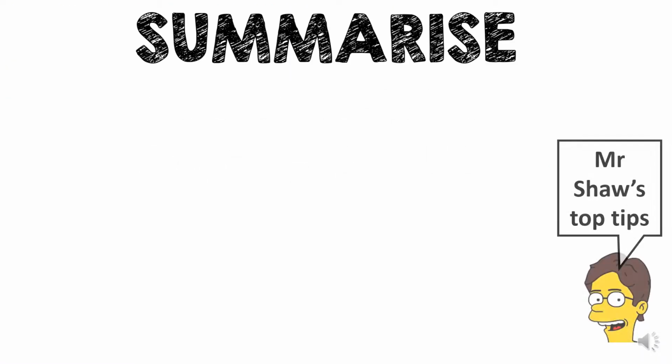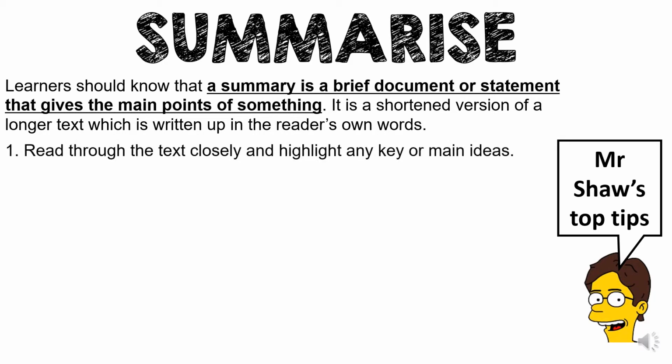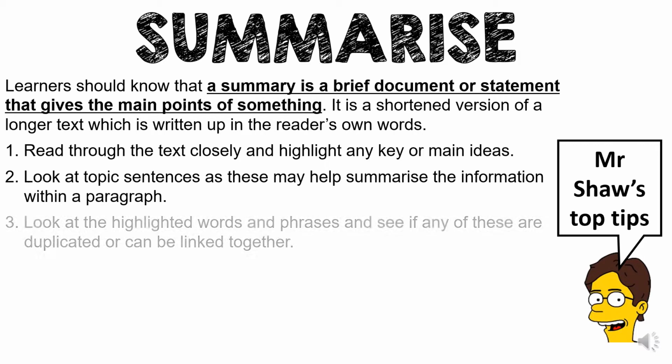To summarise, top tips for this question. We need to know first of all that a summary is a brief document or a statement that gives the main points of something. It obviously has to be a shortened version of the text provided. You need to read through the text closely and highlight the keywords or ideas. You need to look at topic sentences, as they can often help summarise the information within a longer text.